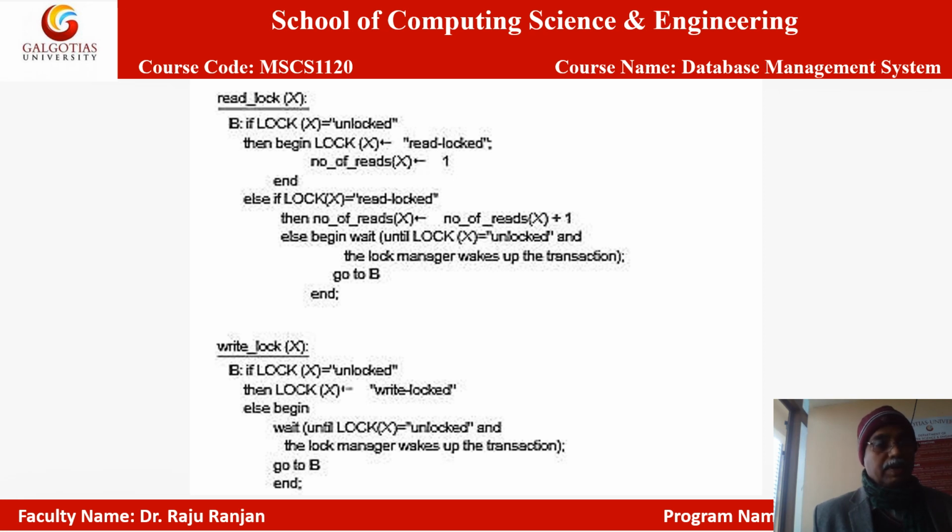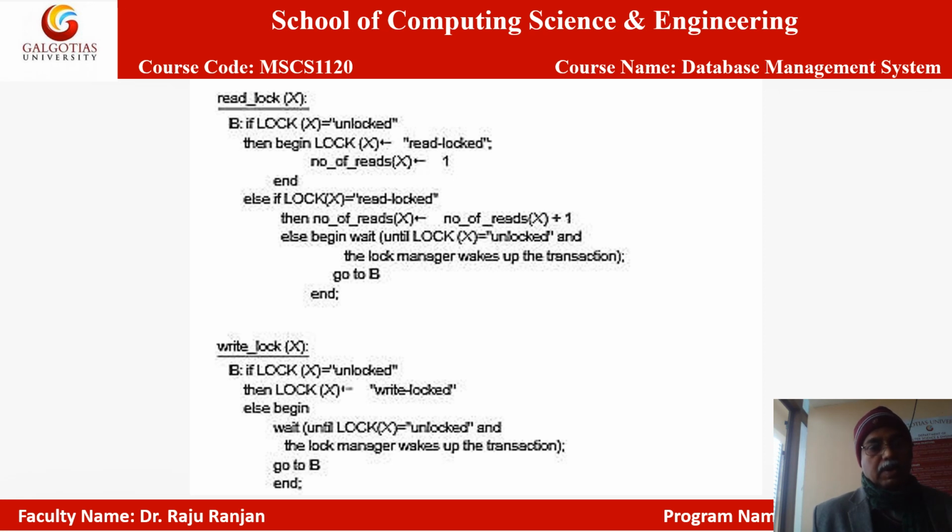Then if it is finished, then again go to B, meaning if the data item was unlocked by that ongoing transaction, then the other transaction will try again from the start, from here. Again it will check if lock X is unlocked, then it will start all the operations. Go to B and end. So this is the algorithm for getting a read lock on data item X.